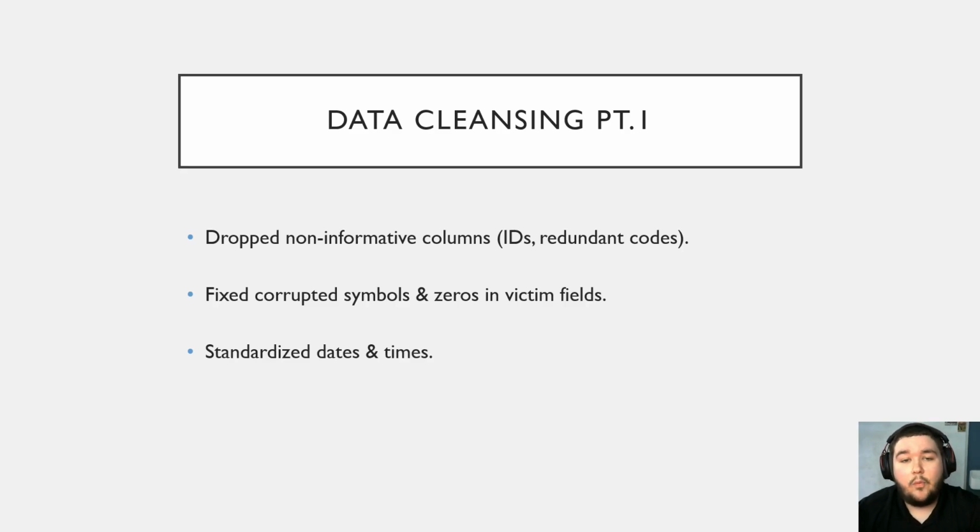Data cleansing part 1. First, I trimmed excess baggage. That means internal case IDs, redundant crime code columns, and fields with too many missing or unusable values. I also fixed corrupted gender symbols and removed zeros that meant unknown. A lot of the ages were 0. I don't know about you, but I don't typically see crimes happening with people that aren't born. So I marked those as unknown. Dates were stripped of the default midnight timestamp, as there was a time occurred column, which actually gave us the time of when these crimes occurred during the day.